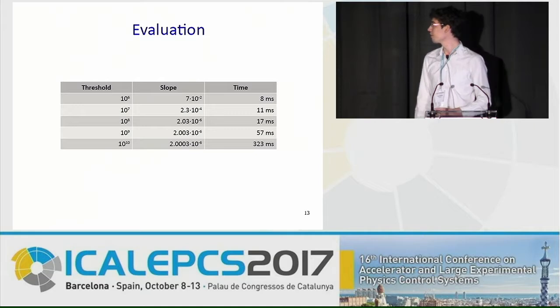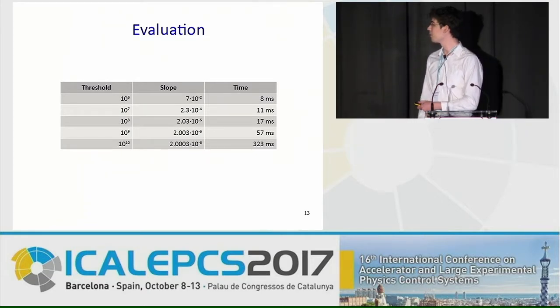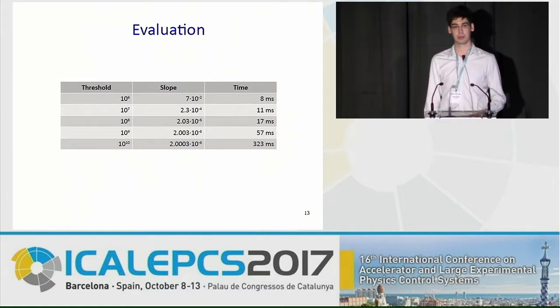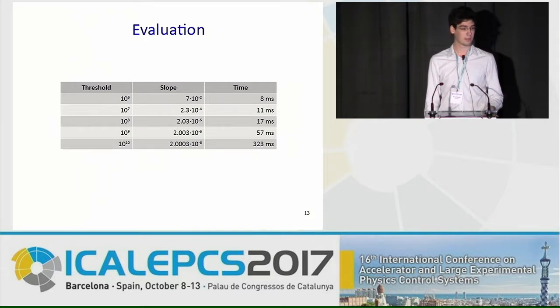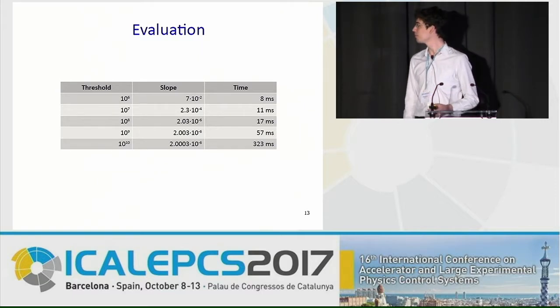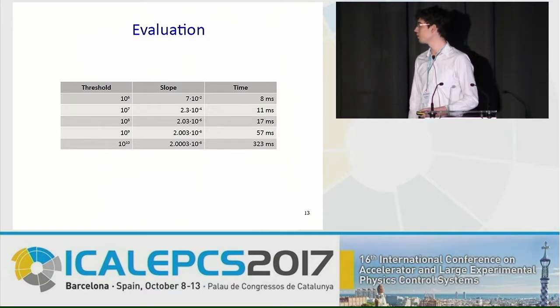So if we look at some specific values, we can see that between 10 to the 8 and 10 to the 9, our error drops below 1 percentage point. And we're still fairly fast. So we can calculate it at this point in about 50 milliseconds. And we can drop the error arbitrarily small by increasing our threshold.